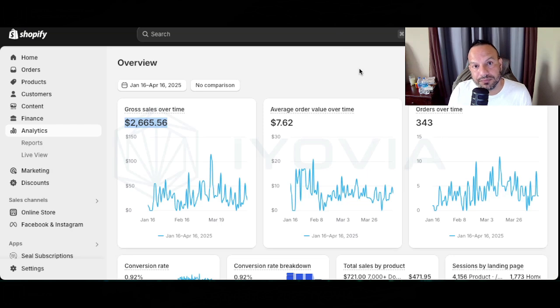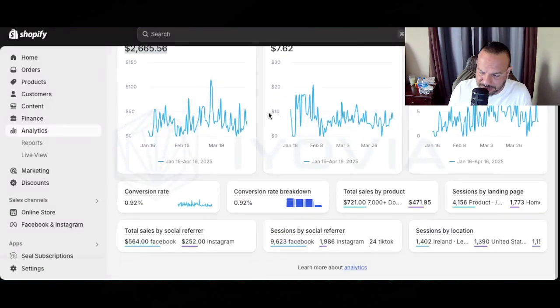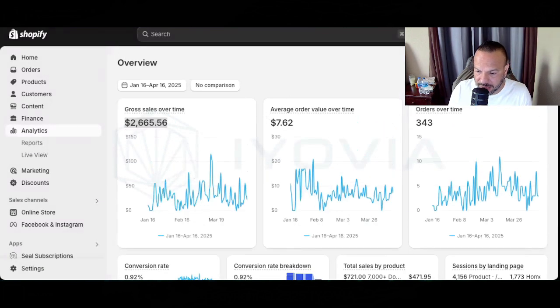That's it. And look at what we were able to do, right? Net positive $1,000, and then you take off the Shopify fees. We got 343 orders, by the way. But minus the Shopify fees, remember, there's no cost of goods. We're not shipping anything.